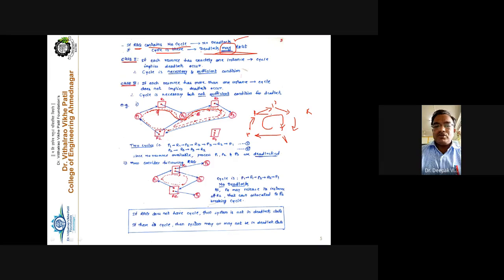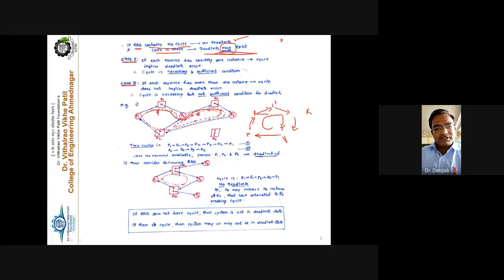Of course, if there is no cycle, so this is also called the cycle detection algorithm. Cycle detection in the sense that if in the resource allocation graph there is no cycle, then 100% the system will not go towards the deadlock state. If there is no cycle, no deadlock. That is the first statement.